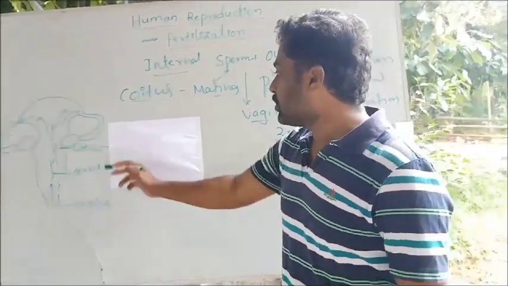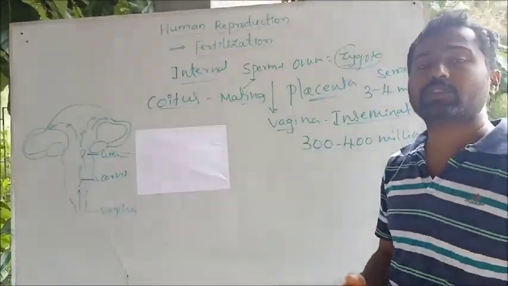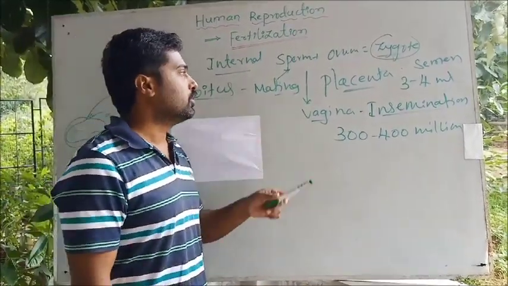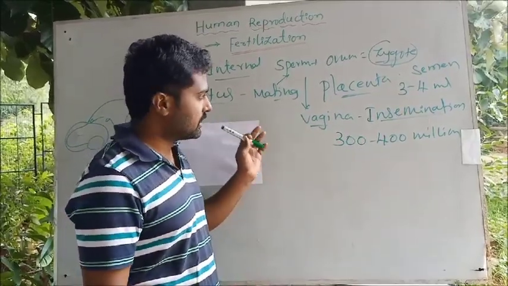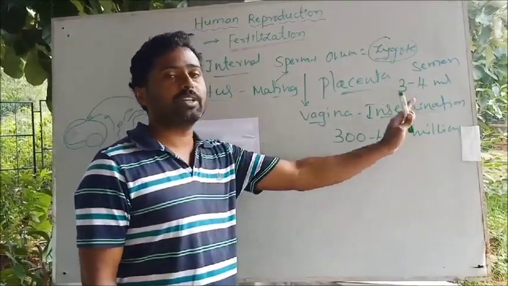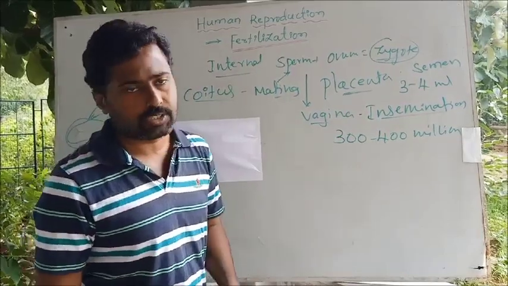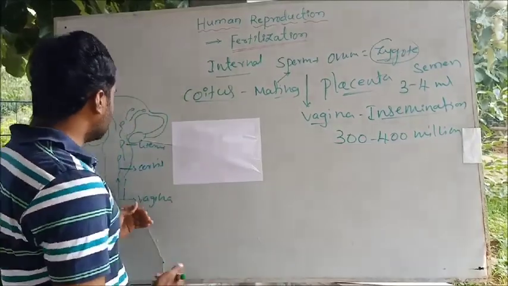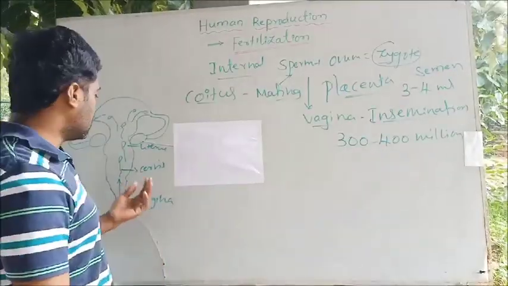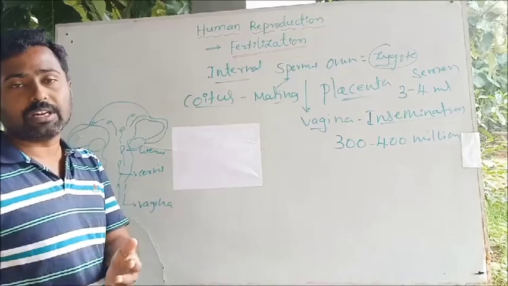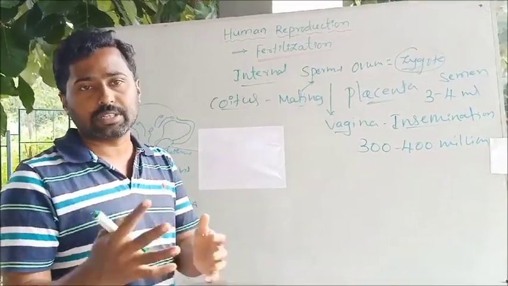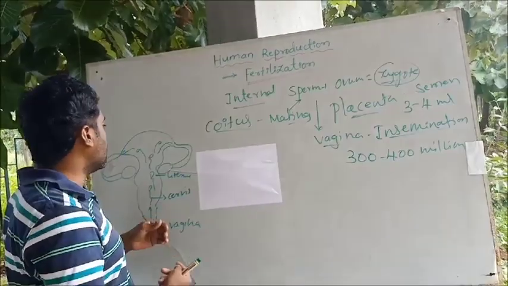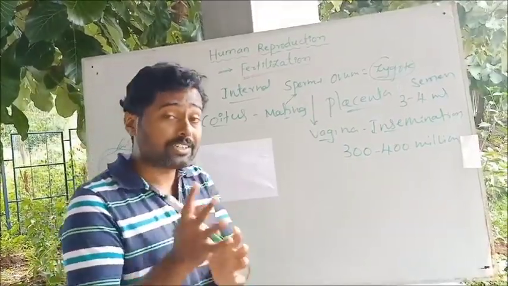That process is called insemination: the process of deposition of semen or sperm into the vagina during coitus is called insemination. I said that there are about 300 to 400 million sperms in a single ejaculation, which consists of about 3 to 4 ml of semen. After that the sperm starts moving. Some of them are demobilized, they may stick to the wall of the vagina, or to the cervix or somewhere in the uterus. A number of them start moving in search of the ovum.